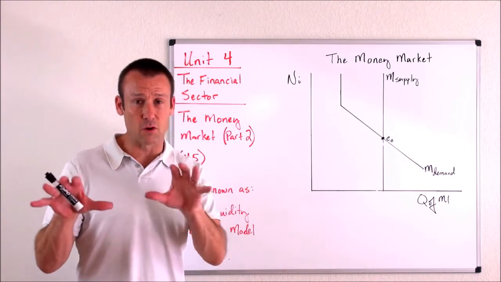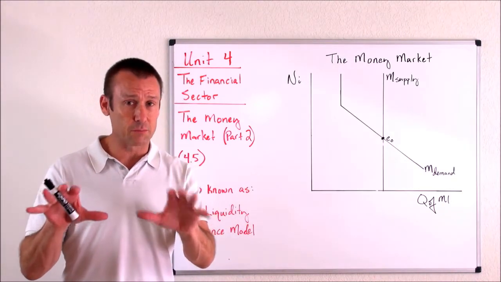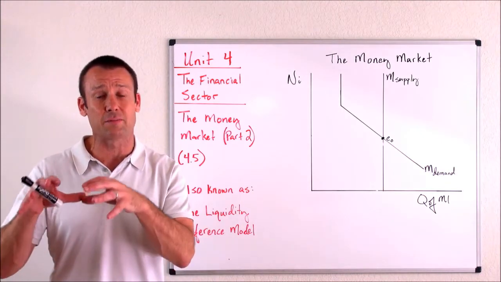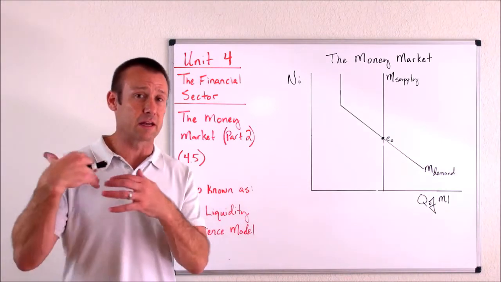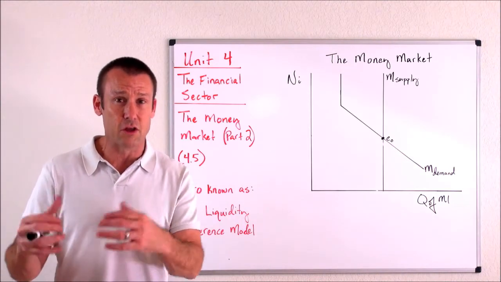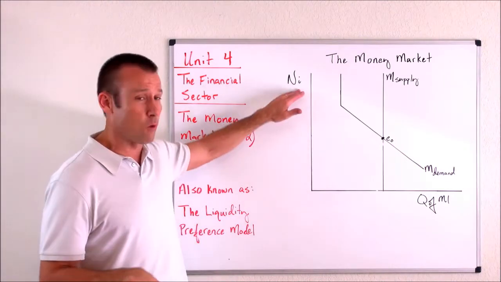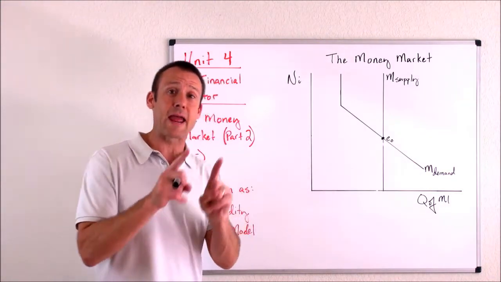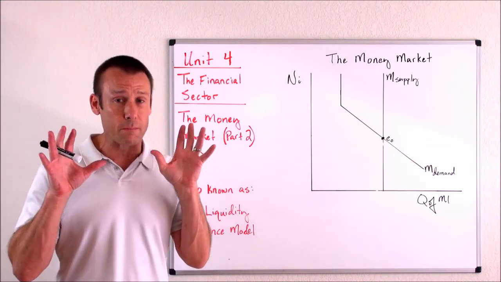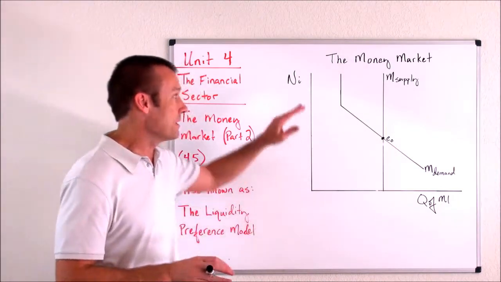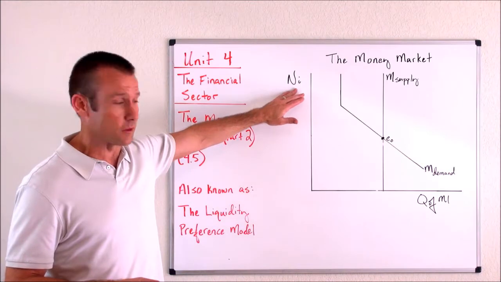So when you do that, you really don't get a return on your money, of course not in currency, and hardly at all in a checking account, and oftentimes not at all in a checking account. And like I said, conceptually, I'd rather you just think of no return on money in your checking account, no interest, and so you are foregoing the nominal interest rate. You are foregoing both the real interest rate and the inflation premium. You are foregoing both of those when you hold your financial wealth in liquid form. That's why the nominal interest rate goes there.